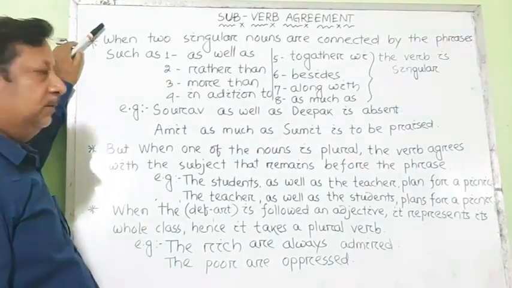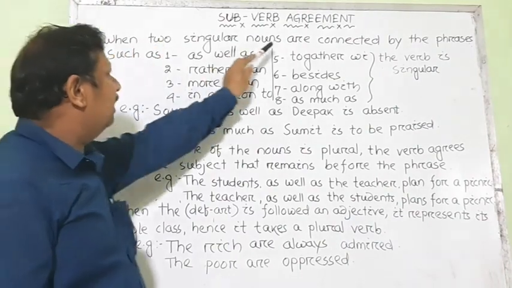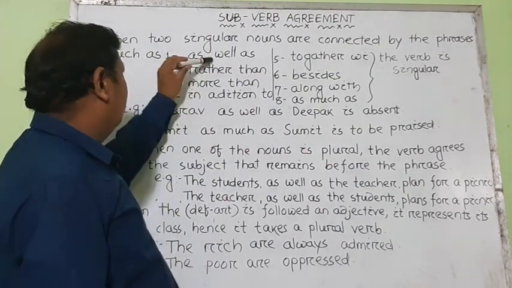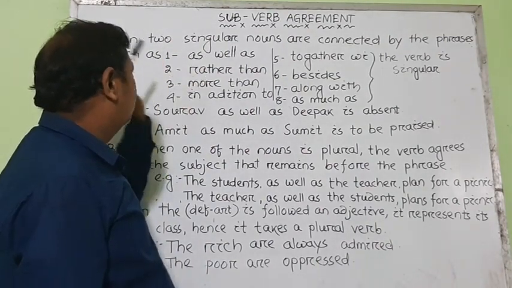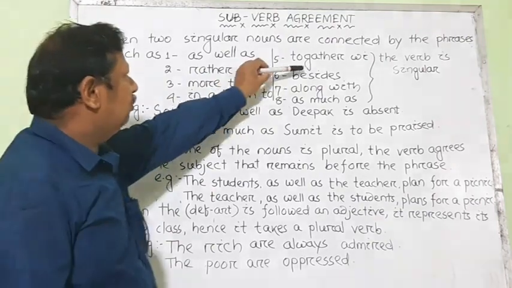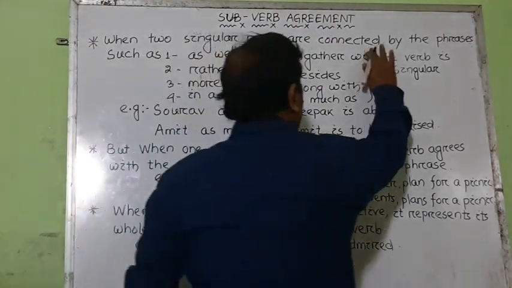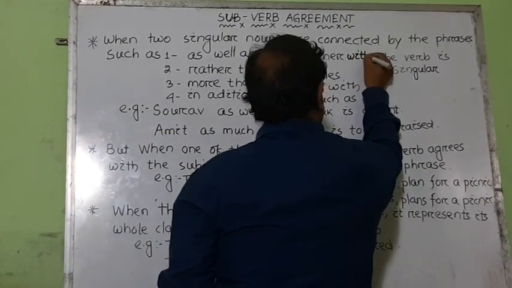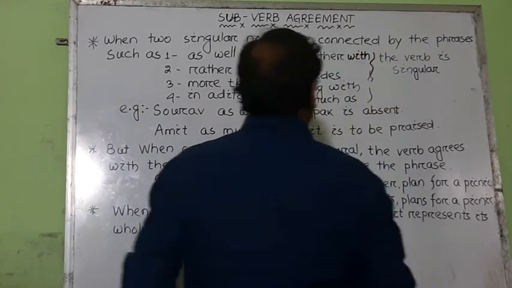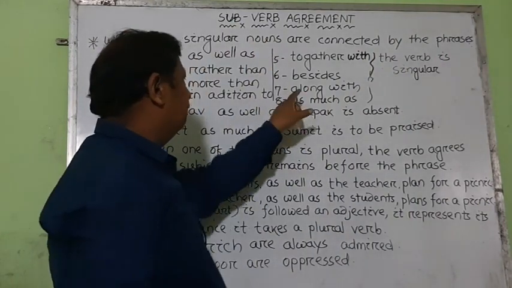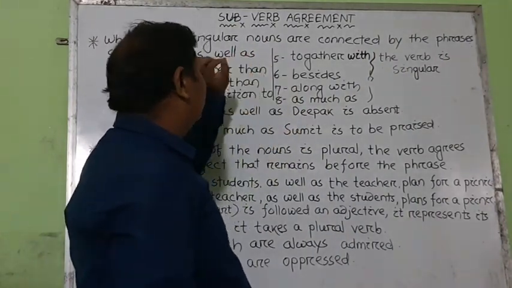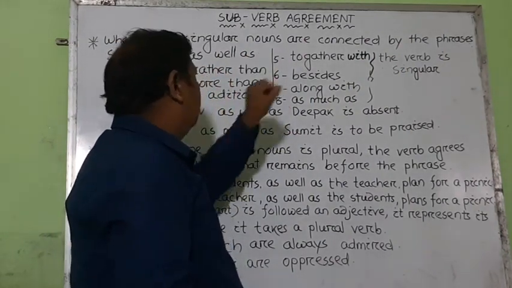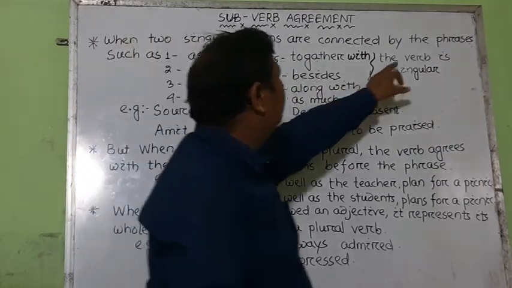we have to learn that when two singular nouns are connected by phrases such as well as, rather than, more than, in addition to, together with, besides, along with, as much as, these are all the phrases, and when they connect two singular nouns, at that time the verb is singular.